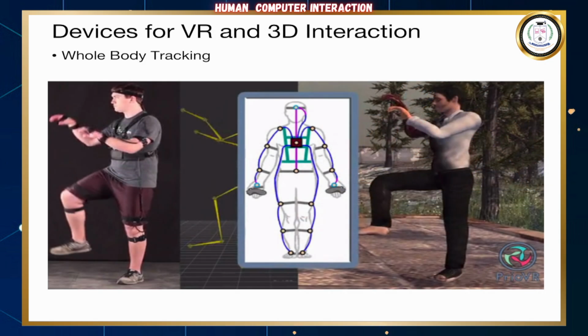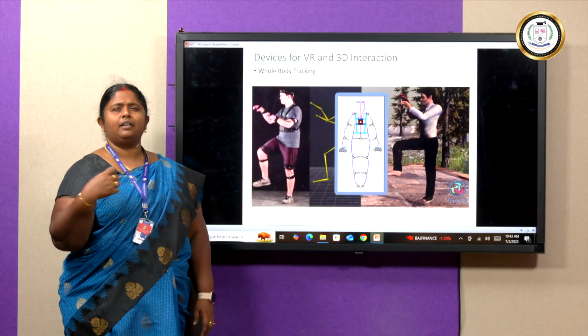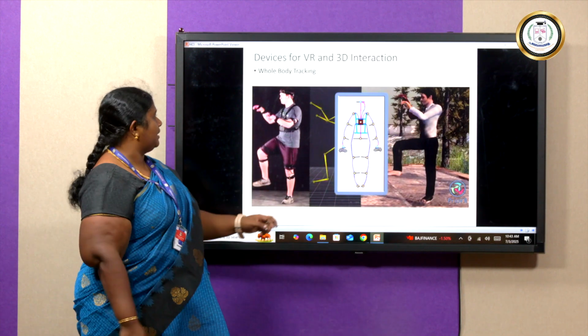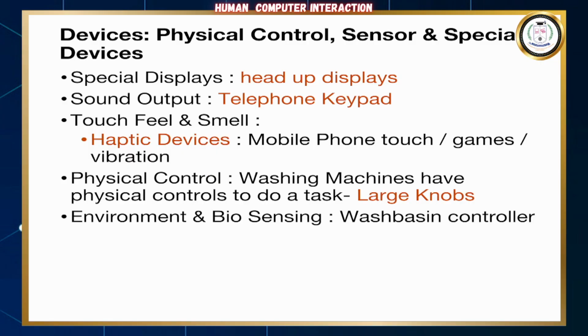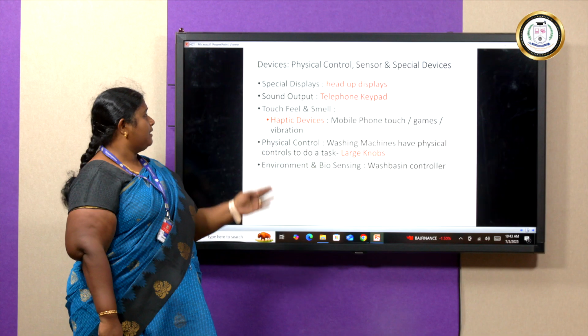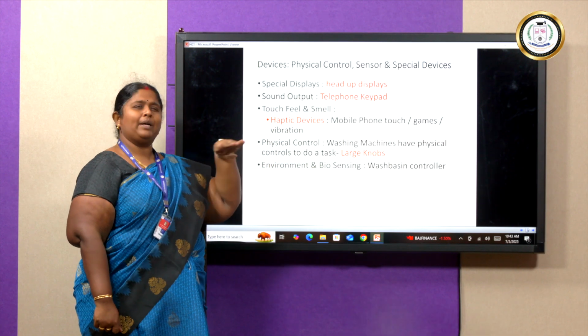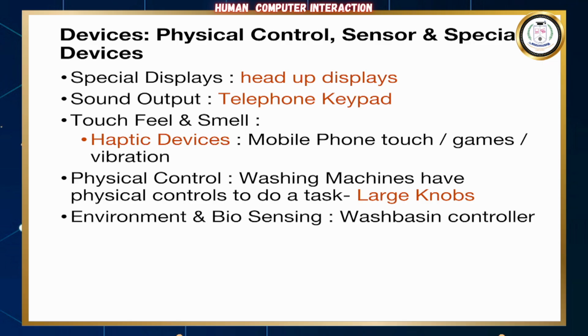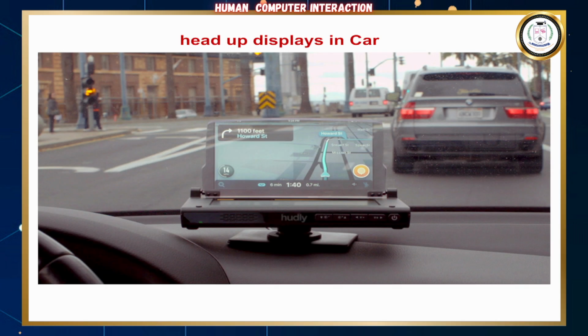Again, there are devices for trainers, and for people with autistic children who cannot go to a place and have the real-time environment feel; they can all wear this. There is also virtual body tracking. Then there are various special devices: head-up displays, the telephone keypad, haptic devices which we can touch and feel, and physical controls like the large knobs on a washing machine, biosensing, and wash basin controllers. Head-up displays in cars help us monitor traffic or distance. They are multipurpose, showing the time and how we are going to reach the destination.